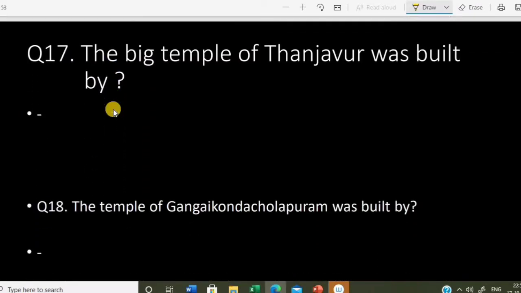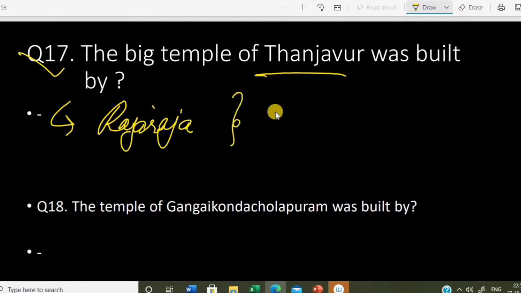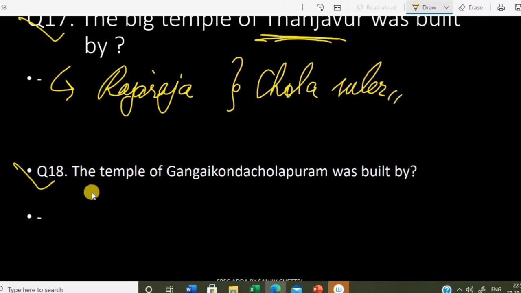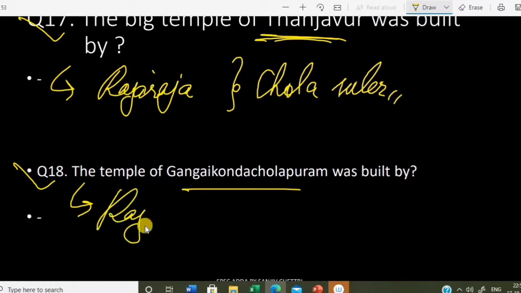So the big temple of Thanjavur was built by. So who built this temple of Thanjavur? It was built by Raja. Okay, he was the Chola ruler who built this Thanjavur temple. Okay. Next question, question number 18. The temple of Gongaikonda Cholapuram was built by. Who built this temple? This is also a temple. Who built this temple? It was built by Rajendra Chola. Okay, he was also a Chola ruler.